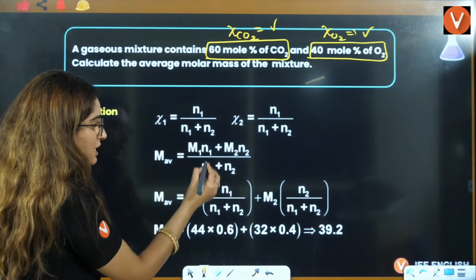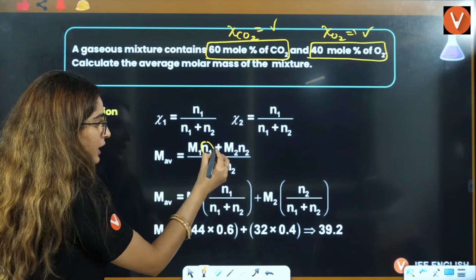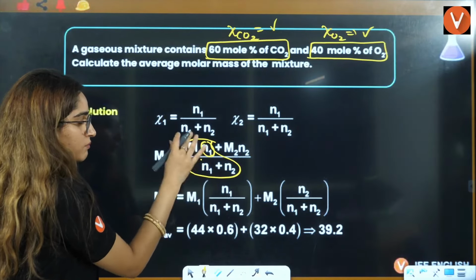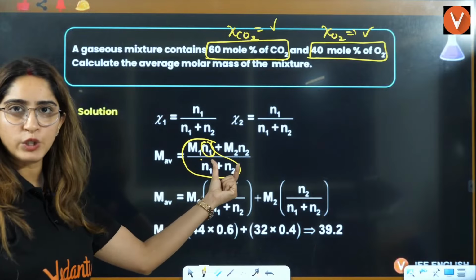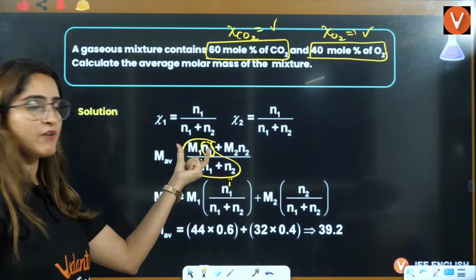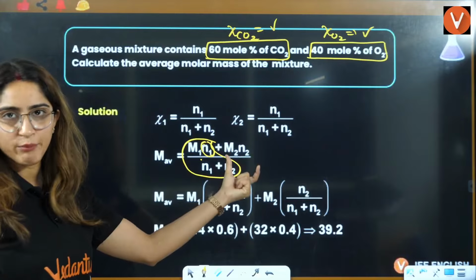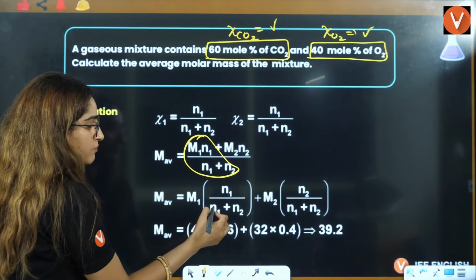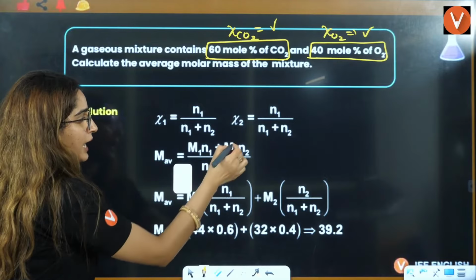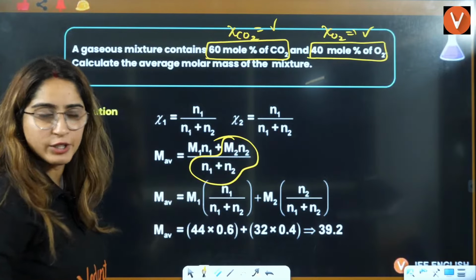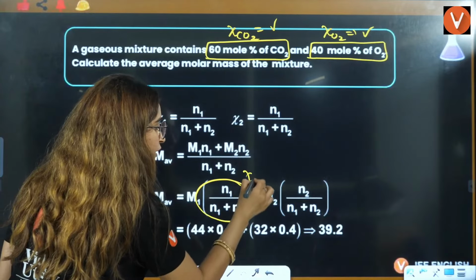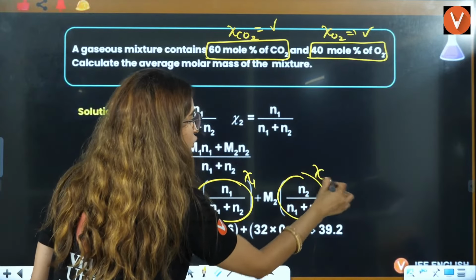Okay. So if you see, this is N1. If you replace this here, this will be M1 N1, and N1 plus N2 is also divisible by M1 N1, and also by M2 N2. So can you also write it in the form of M1 N1 by N1 plus N2 and M2 N2 by N1 plus N2? Now, this is the mole fraction of 1, and this is the mole fraction of 2.